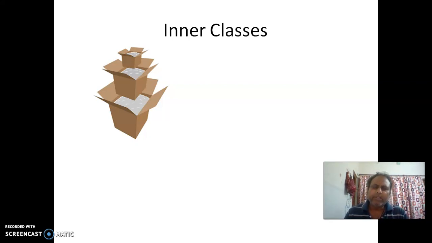Loose coupling we usually prefer, so that one class is not dependent on another class. If there are multiple classes and they want to communicate together, they can have multiple objects. Basically, why do we write a class? To create objects. So there can be multiple objects of those classes. In a real world scenario, objects communicate together. If one object has a dependency on another object, creation of one object will automatically create the other object.